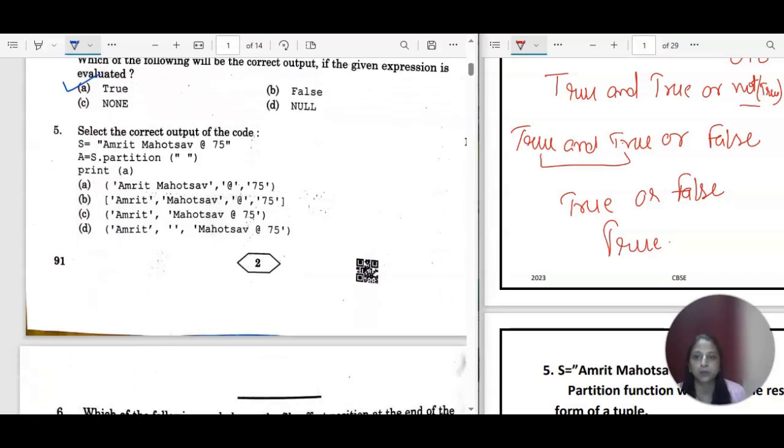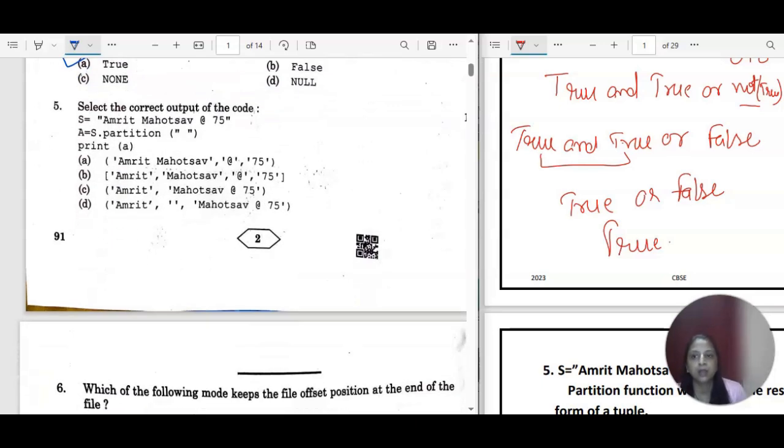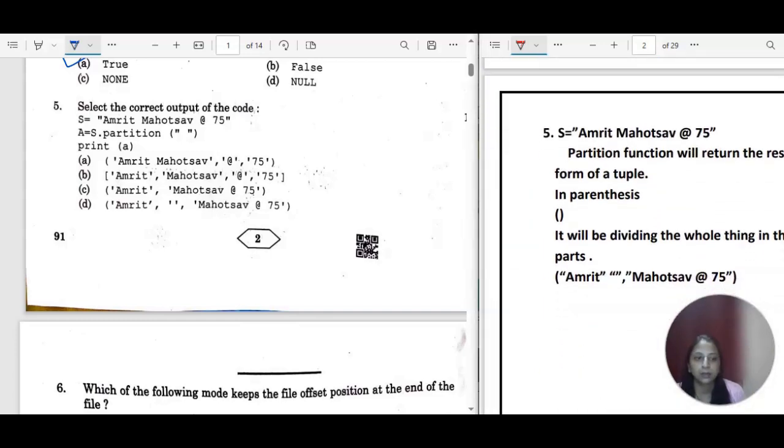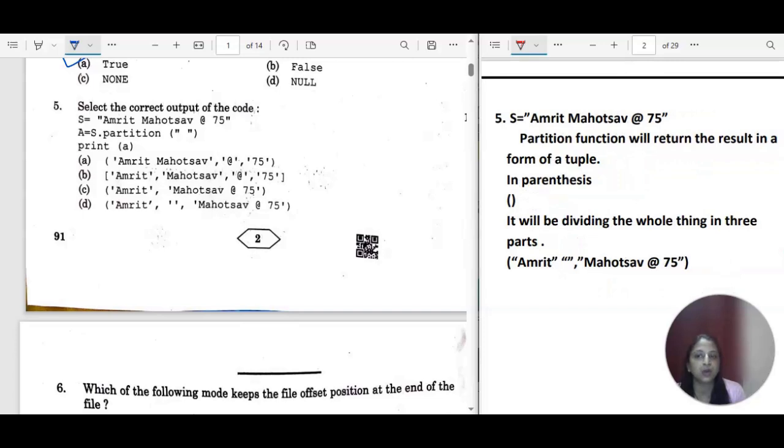Next is, select the correct output of the following code. Here we have one string given, Amrit Mahotsav @75, in double quotes, right? Then we have s.partition. On this string, they are using the partition function with a space in double quotes, and the result is stored in variable A. First you should be clear with the return type of this partition function. It will return a tuple type value, and a tuple is always enclosed in parentheses. We discussed this in the previous question also. So this option is not possible because it is a list, but these three are tuples.